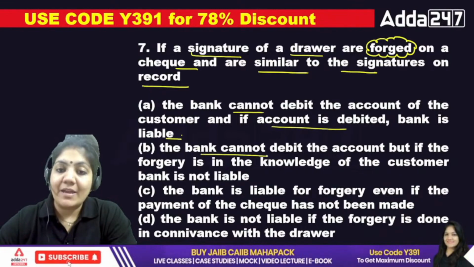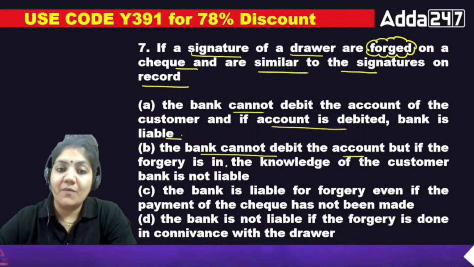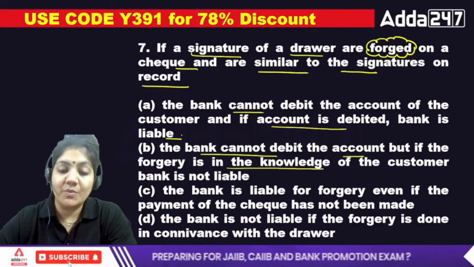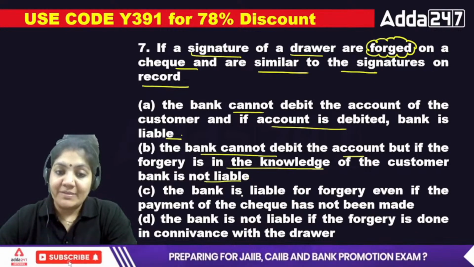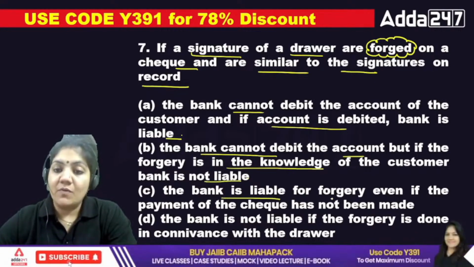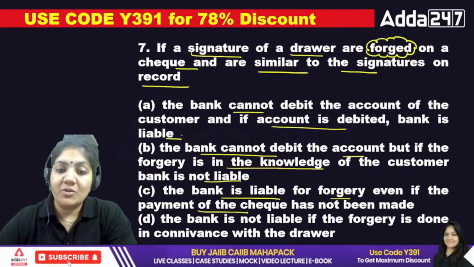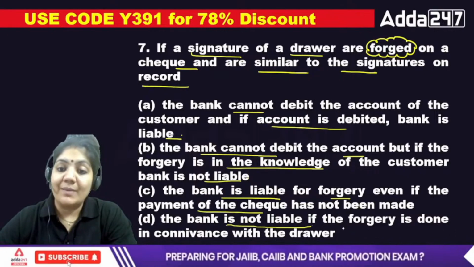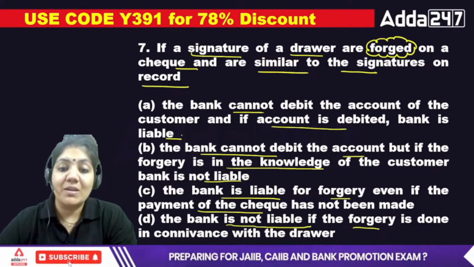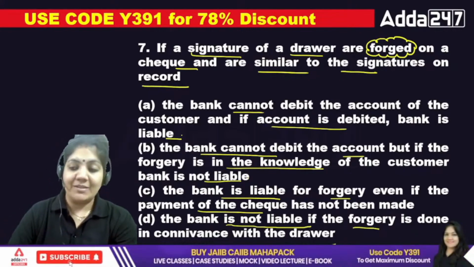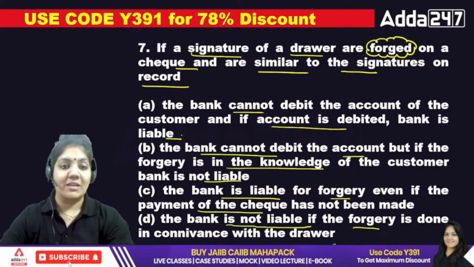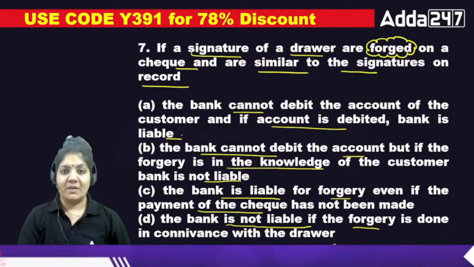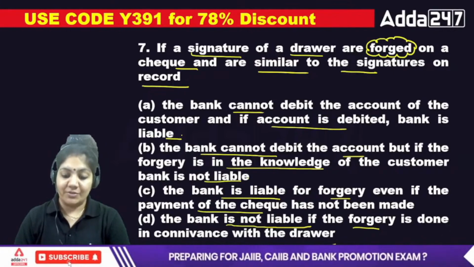B, the bank cannot debit the account, but if the forgery is in the knowledge of the customer, the bank is not liable. C, the bank is liable for forgery even if the payment of the check has not been made. D, the bank is not liable if the forgery is done in connivance with the drawer. Please read all the statements and then give me the exact answer. Check the signature.